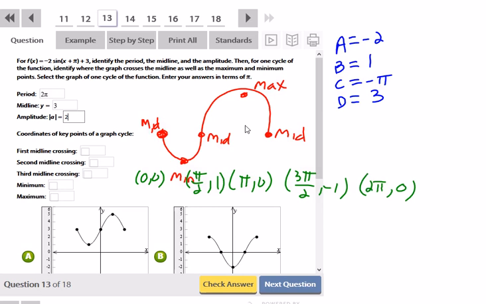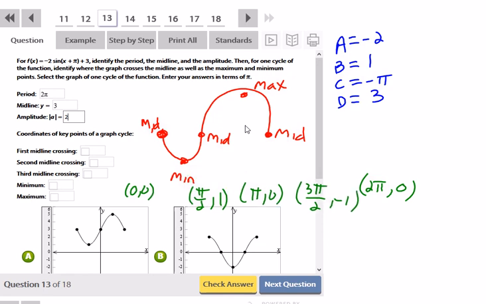So let's apply transformations here. The 0, 0, and actually all the midlines should only be affected by the phase shift. Well, actually, all of the x's are. Yeah, let's not confuse anybody. Let's just do our regular transformations.